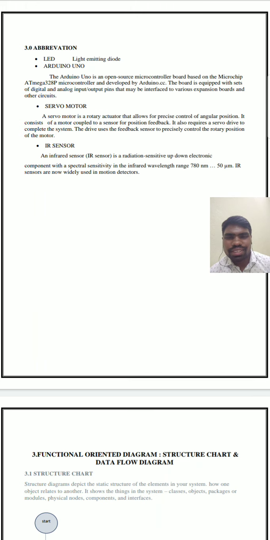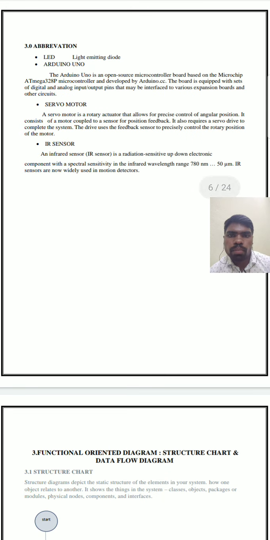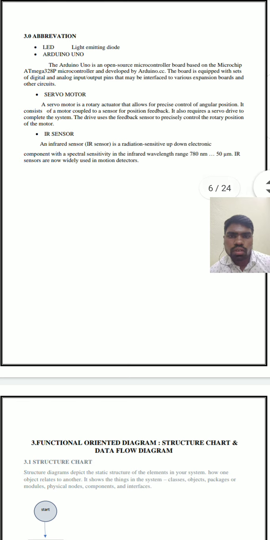Servo motor. A servo motor is a rotary actuator that allows for precise control of angular position. It consists of a motor coupled to a sensor for position feedback. It also requires a servo drive to complete the system. A drive uses the feedback sensor to precisely control the rotary position of the motor.